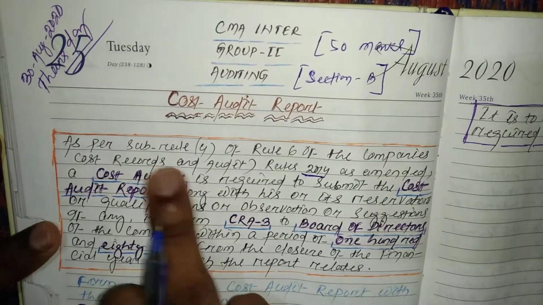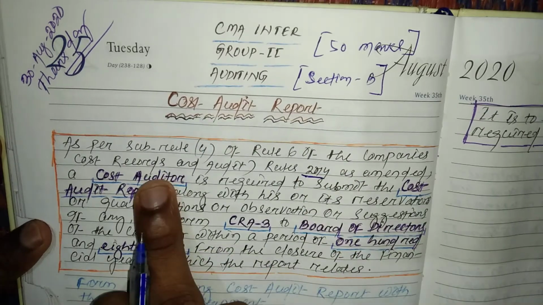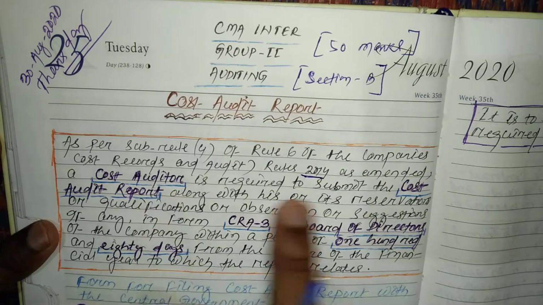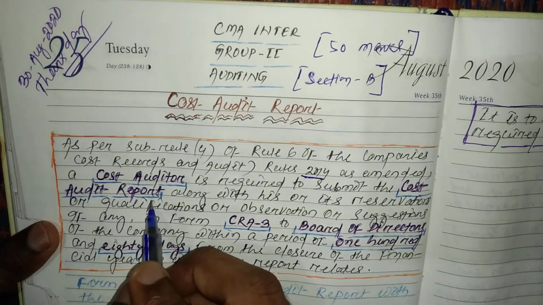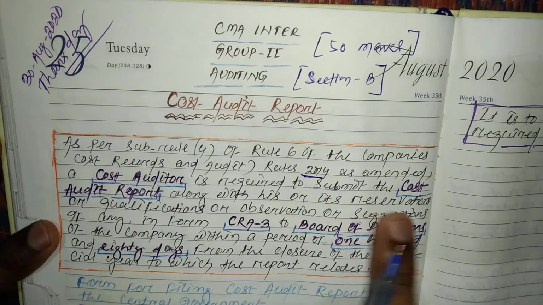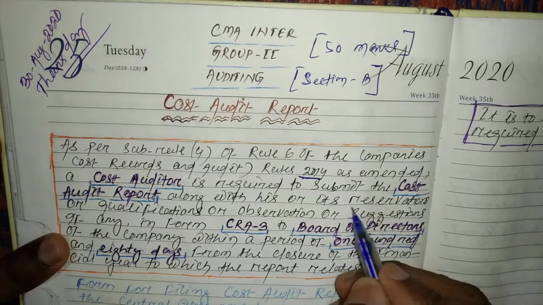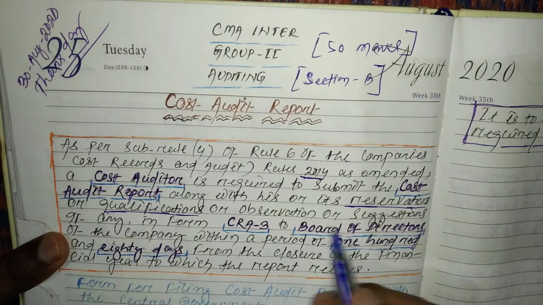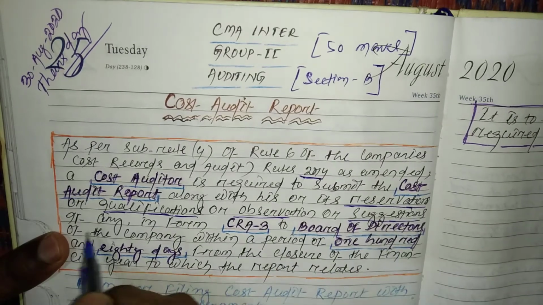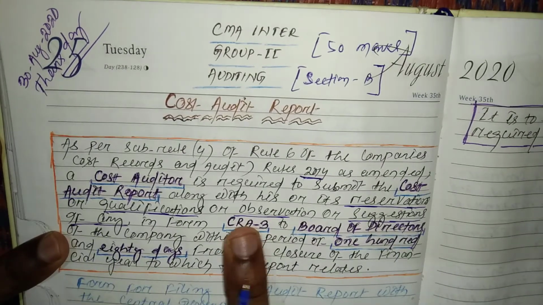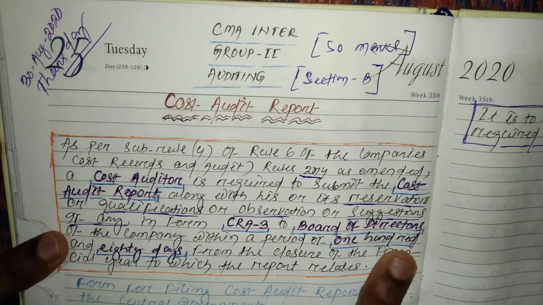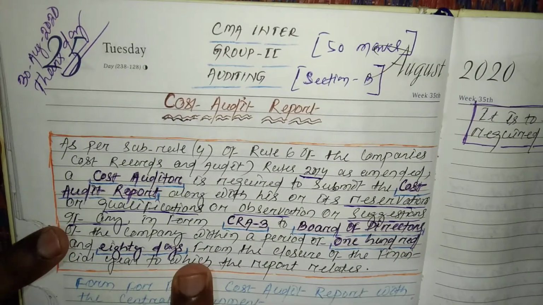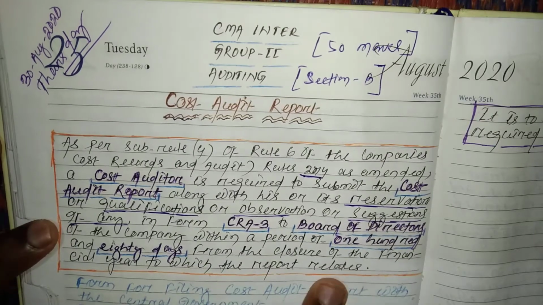As per sub-rule 4 of Rule 6 of the Companies (Cost Records and Audit) Rules, as amended, a cost auditor is required to submit the cost audit report along with his or its observations, reservations, qualifications, suggestions, if any, in Form CRA-3 to the Board of Directors of the company within a period of 180 days from the closure of the financial year to which the report relates.